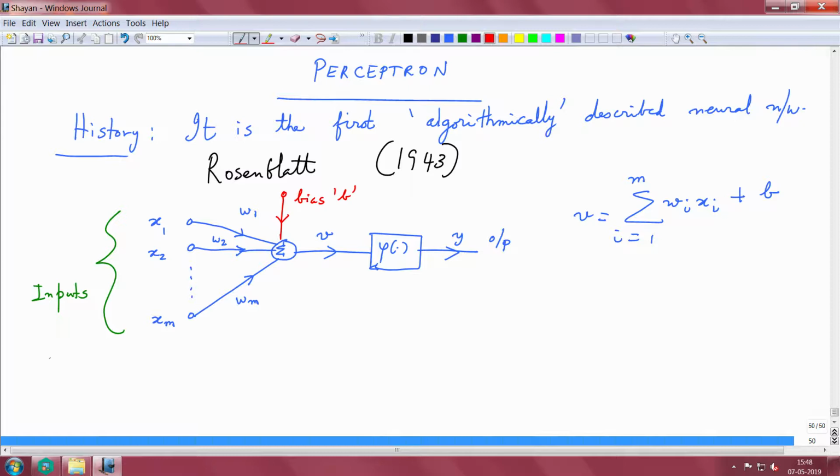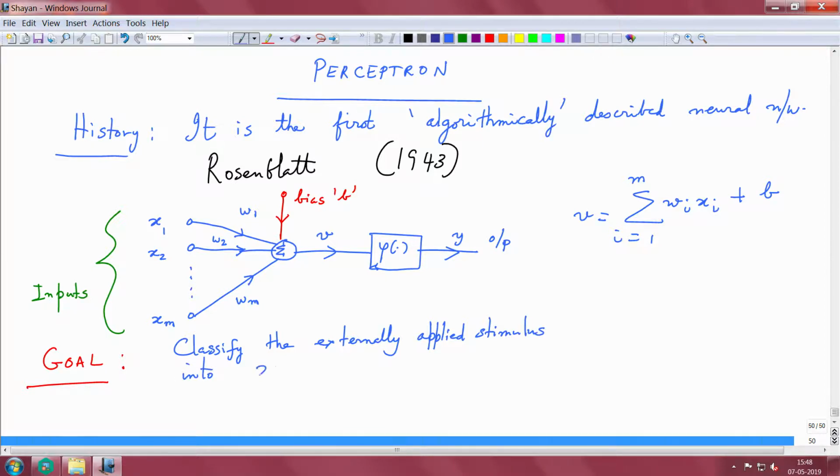Now, what is our goal? Classify the externally applied stimulus into two classes called class C1 and class C2.